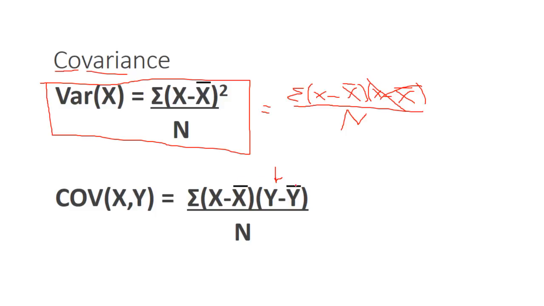And again, x bar and y bar are the mean of x and the mean of y, divided by how many observations we have. So we're going to call this the covariance, and that just gets abbreviated COV. There's no letter for the covariance. Covariance of x and y is the sum of (x minus x bar) times (y minus y bar) over n. Now you're saying, what does that tell us?